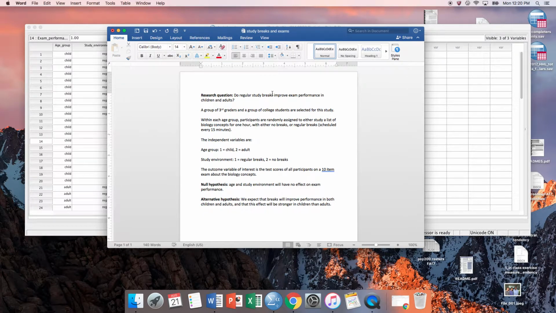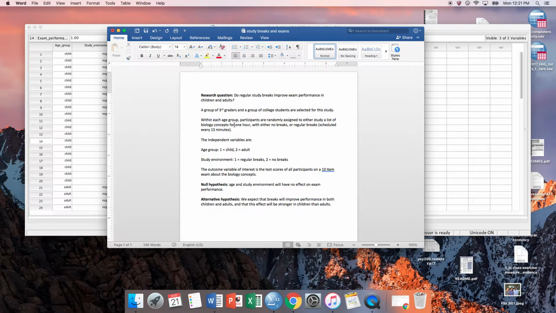Okay, this example is a factorial ANOVA with two between subjects factors. So let's imagine the following scenario. Is it possible that regular study breaks could show an improved exam performance in children and also in adults? So this is our research question we're starting with. And let's imagine we've brought 40 students, third graders, and college students into our study design.